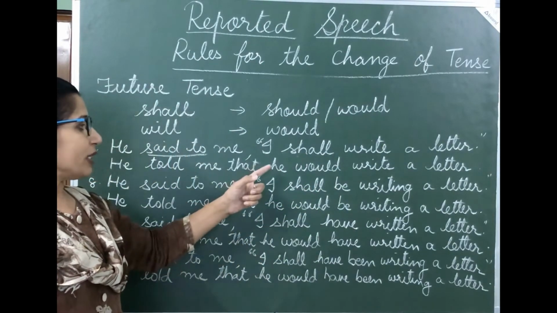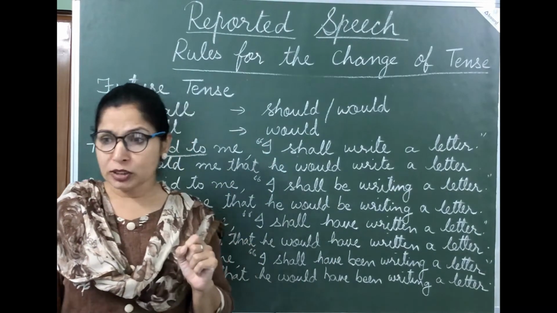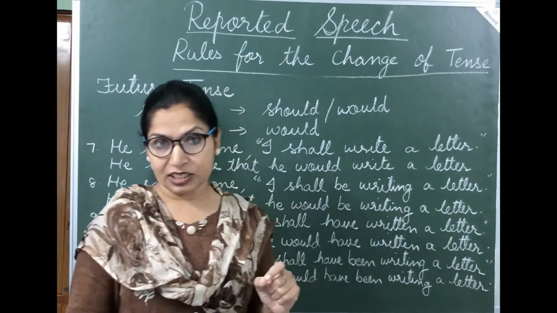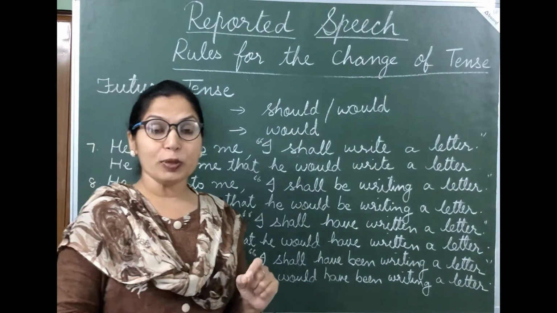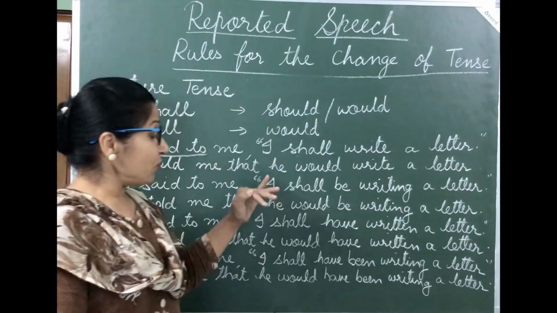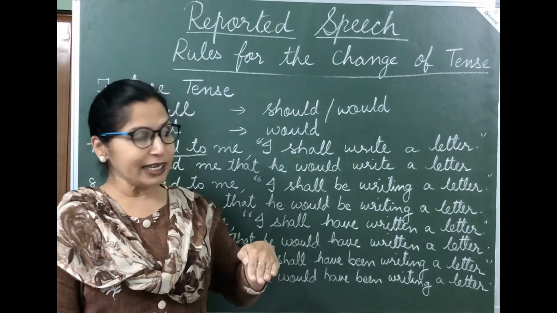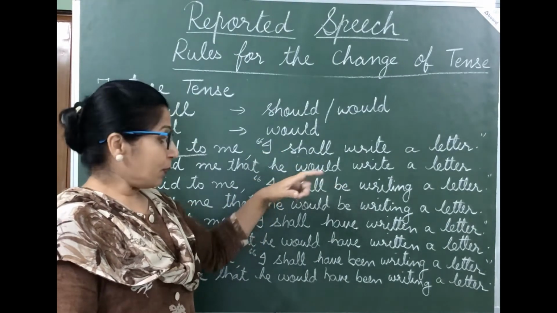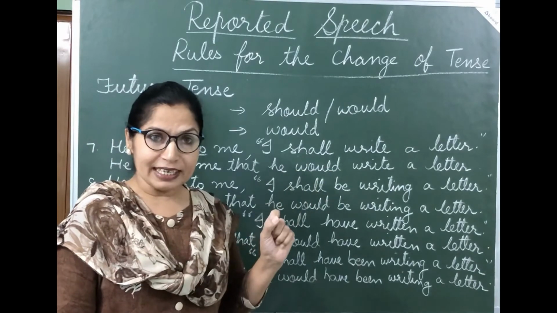Why? Now students, if we change shall into should, it shows moral obligation, that we should do this work. We should respect our elders. We should obey our teachers. So if your sentence is conveying the sense of moral obligation, then that should is right. But here we are talking about writing a letter.